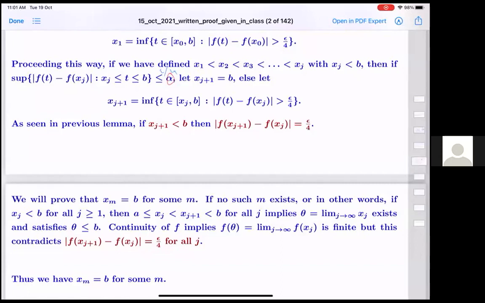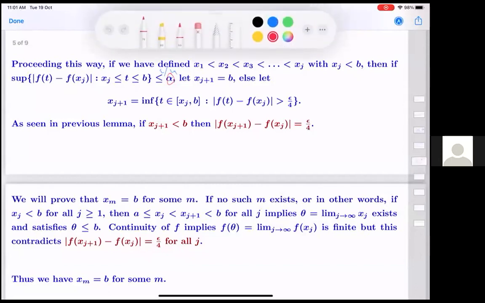So what is the point being used here? That if you take successive values a n plus 1 and a n, and take f at them, the absolute difference will also go to 0.